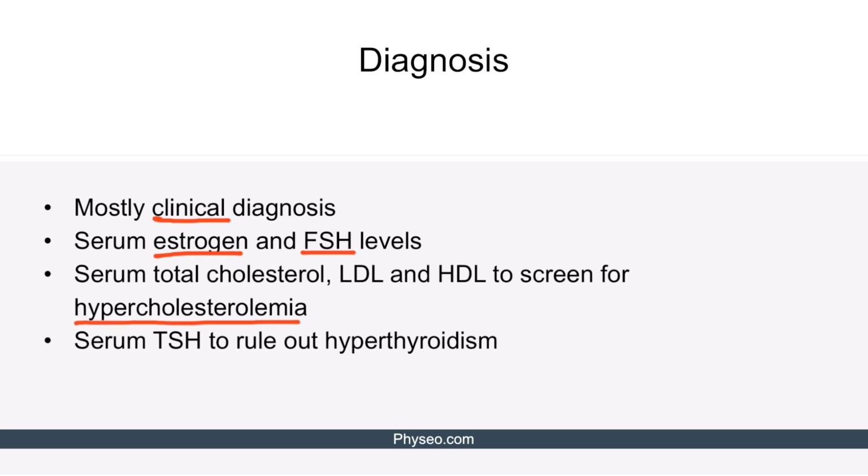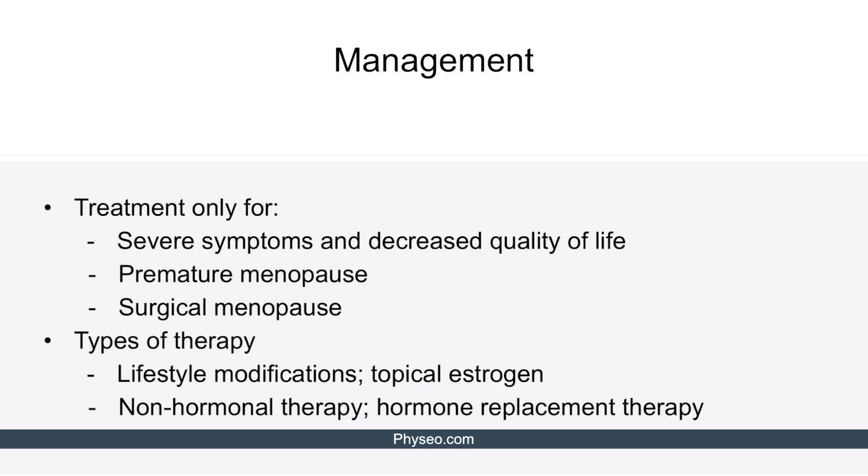Finally, as we mentioned on one of the previous slides, the serum TSH should be measured to rule out hyperthyroidism. Okay, moving on to management. Since menopause is part of the normal aging process, treatment is not always indicated. Treatment is used only for patients with severe symptoms and decreased quality of life. It can also be used in cases of premature or surgical menopause.